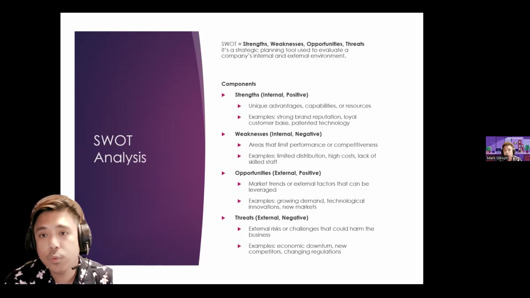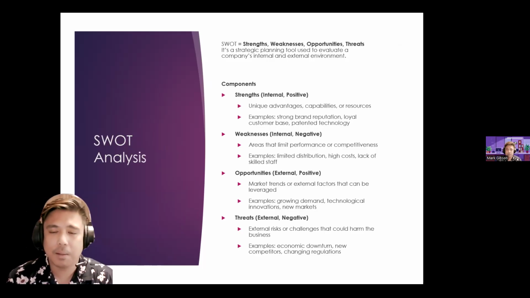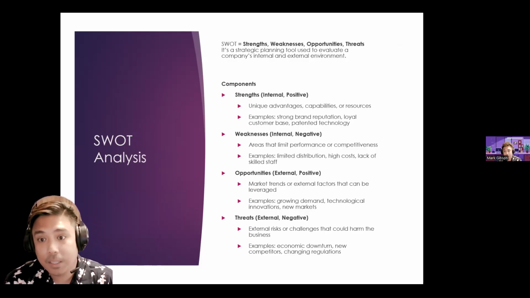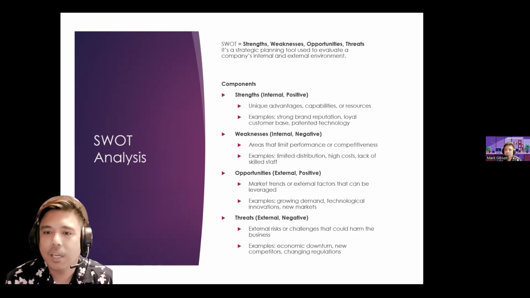SWOT. In the earlier class, we looked at strengths and weaknesses, and we said that these are basically internal. So strengths would be internal and positive. These are the unique advantages, capabilities, or resources. Examples would be a strong brand reputation, loyal customer base, patented technology. So for Pfizer, for example, they are heavily investing in research and development. Therefore, they are protected by patent for a maximum of 7 years.